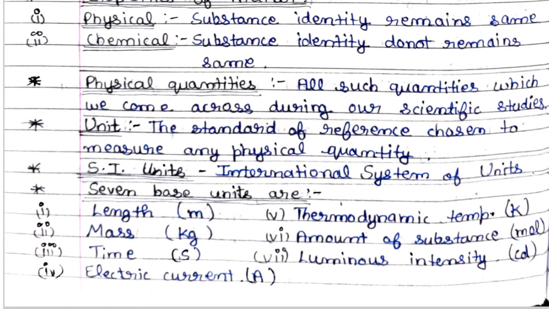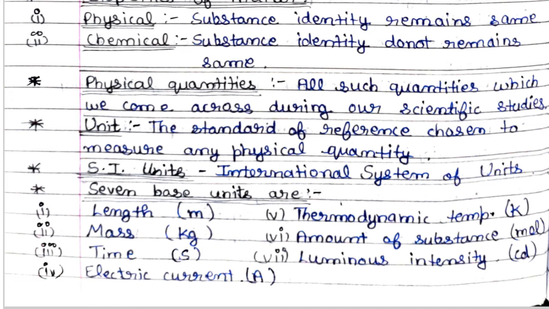Physical quantities. All such quantities which we come across during our scientific studies are known as physical quantities. Next is unit. The standard of reference chosen to measure any physical quantity is known as unit. SI unit, we know this thing. Like acceleration, which we discussed in class 9th and 10th, speed, these all have SI units like meter per second, and volume has meter cube.